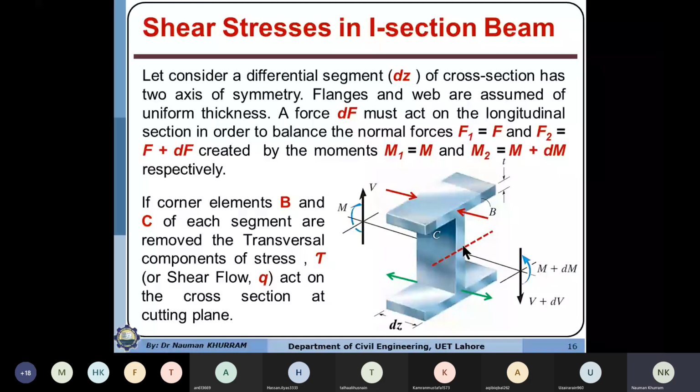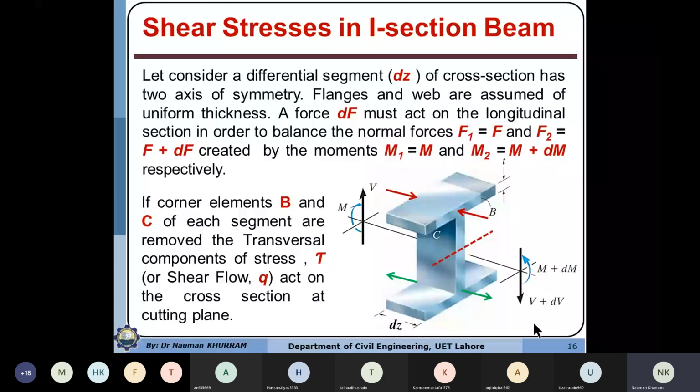It means the direction of the shear flow or shear stress will be different in flanges and web, which can be determined by assuming a cutting layer across the flanges or across the web. So with the concept of shear flow, we are interested in determining the direction of the shear flow and the variation of its magnitude along the length of flanges or web.